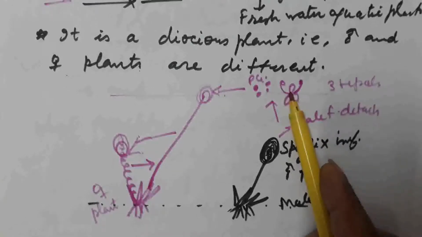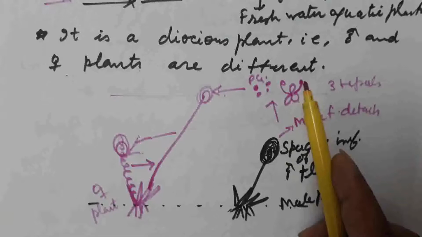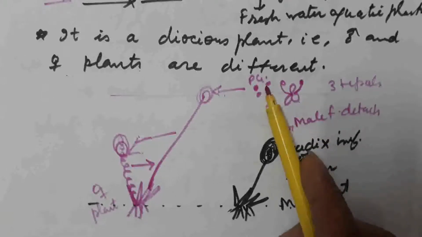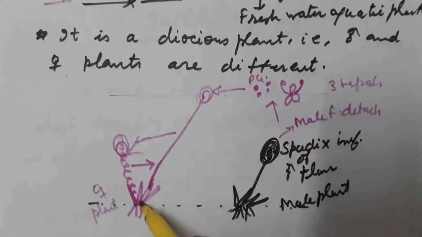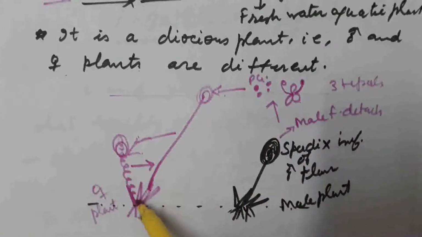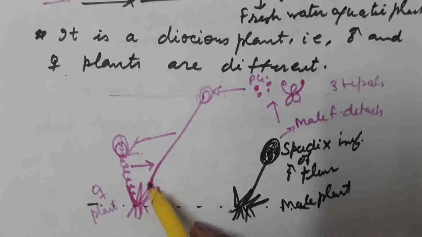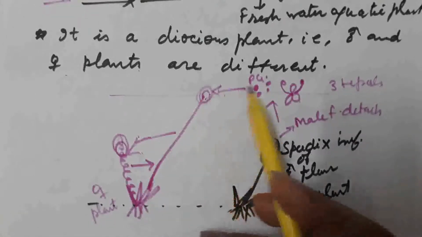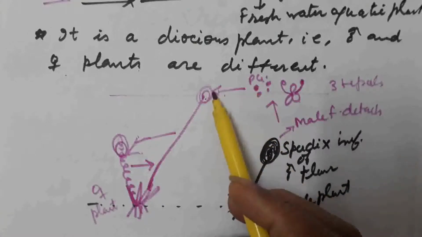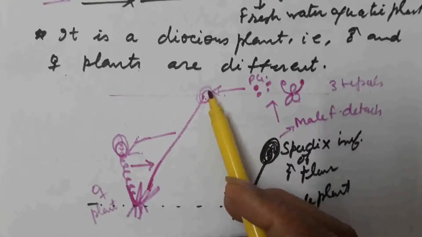On the surface of water, when the stamen matures, anther dehiscence takes place and pollen grains are released. At the same time, what happens? This is the female flower which is present on the coiled stalk-like structure. At the time of fertilization, uncoiling of this coiled stalk takes place and the female flower reaches the surface of the water where pollen grains are present. Pollen grains are received by the stigma of the female flower, pollination takes place and fertilization takes place.